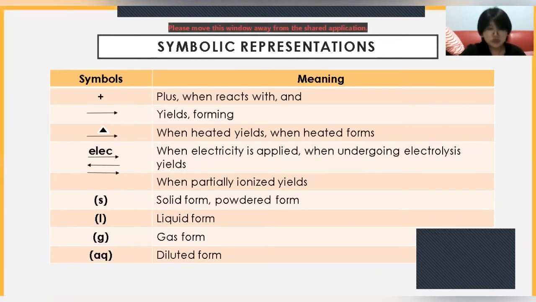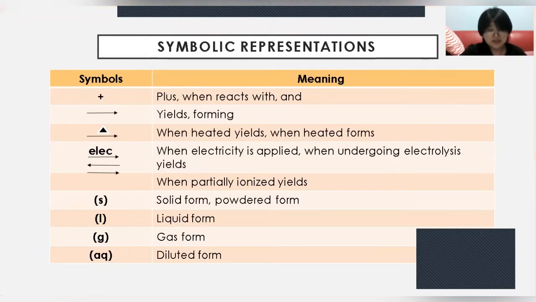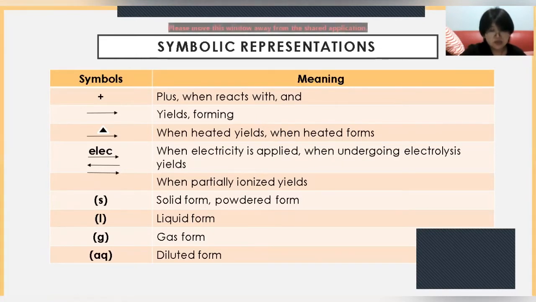And if you encounter a bracket with a letter or letters, it means what state of matter the substance or element is in. If you meet a bracket with a small s, it means it is in solid form or powdered form. A bracket with a small l means liquid form. A bracket with a small g means gas form. And a bracket with a q means aqueous. That means the diluted form. Diluted form is when the substance is already mixed with water beforehand.